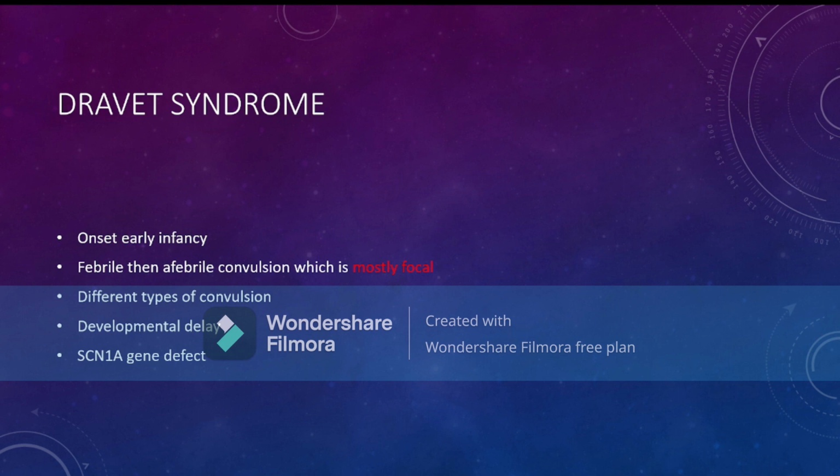Now come to Dravet syndrome. What do you mean by Dravet syndrome? Dravet syndrome is a genetic epilepsy. It is seen that the child mainly has focal convulsions, and it starts in early infancy. That means it may start between 3 months to 12 months; within 3 to 12 months, the child is suffering from epilepsy.